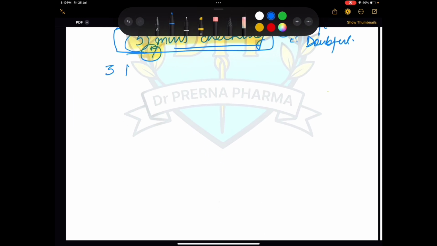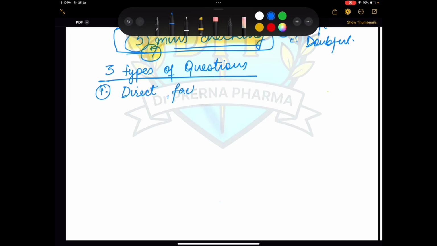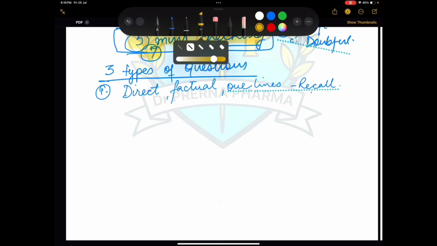Now there are 3 types of questions. Once you have sat down and start attempting the questions, Section A opens, and you have 3 types of questions. Identify the questions. The first type is the direct, fact-based question, which we call a factual question. Usually they are one-liners, mostly based on recall, your memory of whatever you have studied many times in the last 1 or 2 years. On the basis of that recall, you answer this question, right? So first is this.